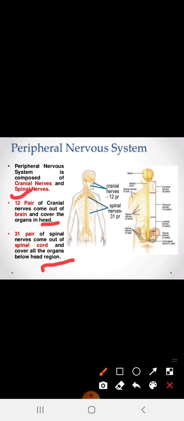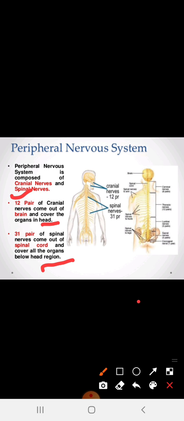So you have to differentiate between these two things. 12 pairs of cranial nerves come out of the brain and cover the organs in the head, whereas 31 pairs of spinal nerves come out of the spinal cord and cover all the organs below the head region. Not above the head region, it is the below head region.